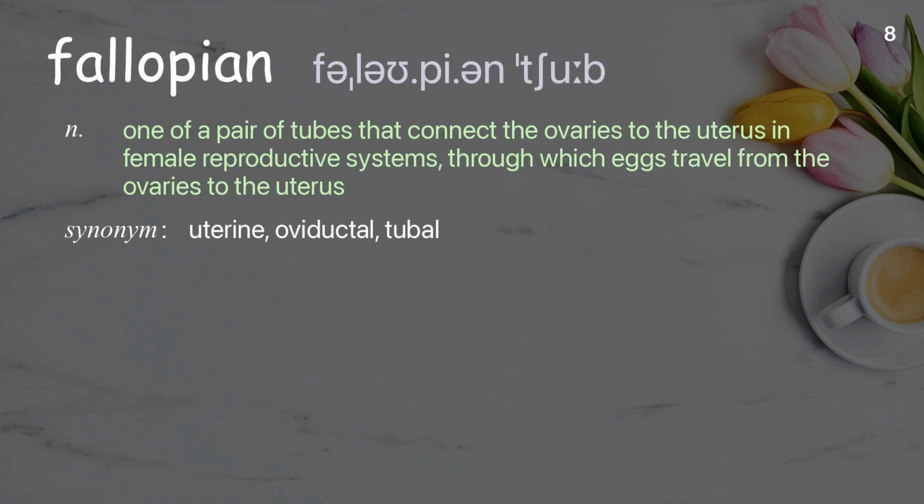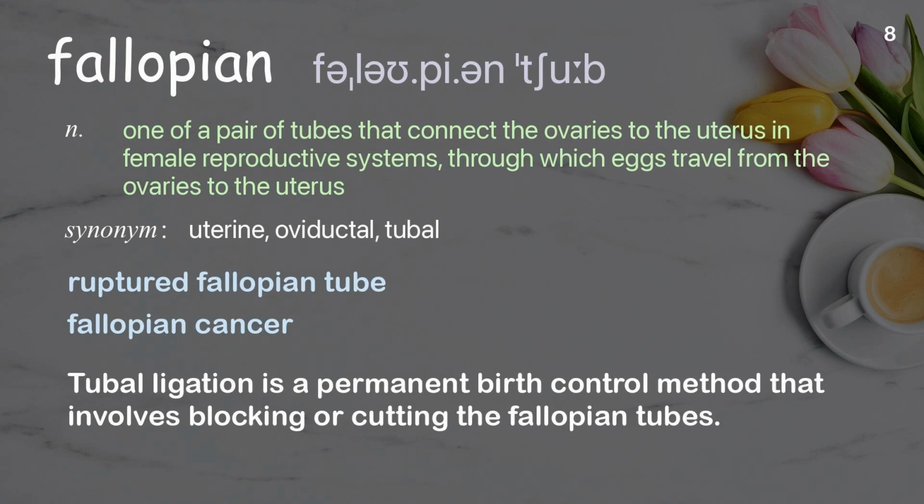Fallopian. One of a pair of tubes that connect the ovaries to the uterus in female reproductive systems, through which eggs travel from the ovaries to the uterus. Examples: Ruptured fallopian tube. Fallopian cancer. Tubal ligation is a permanent birth control method that involves blocking or cutting the fallopian tubes.